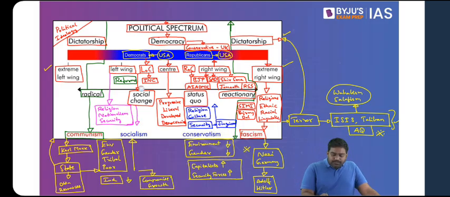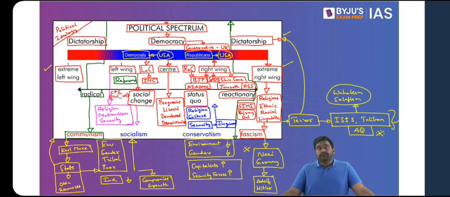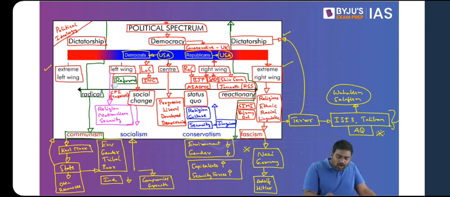Is that clear? Then, if you look at examples for left wing organizations, parties like CPI Marxist. I'm sure you would have heard about CPI Marxist. The CPI Marxist is politically active in some states, especially like Kerala, West Bengal, Tripura. It has won elections, formed state governments as well. It's mainly inspired by the communist ideology of Karl Marx. So CPI Marxist is a left-wing party.